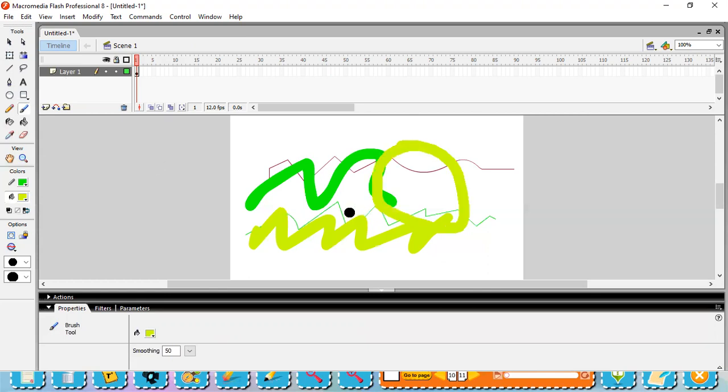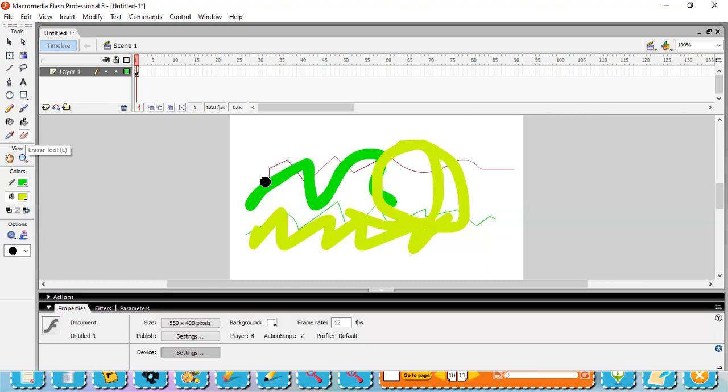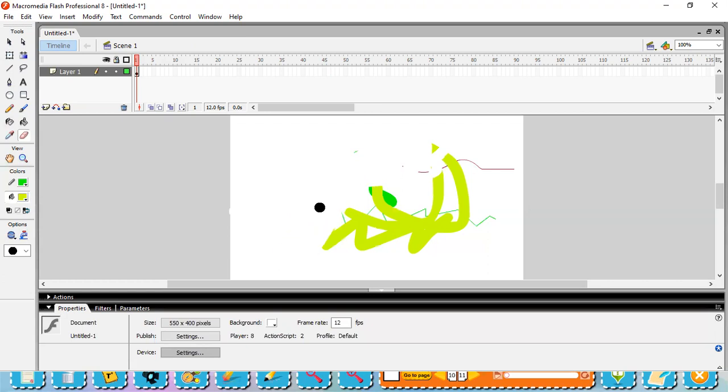Now this drawing I want to erase. So here is the eraser tool. I can erase it. Got it? Very simple, like the paintbrush you learned from first standard. All the tools are the same and similar to that. The only change is that we can apply animation to these drawings. Now I have erased all that I drew with the help of the eraser.